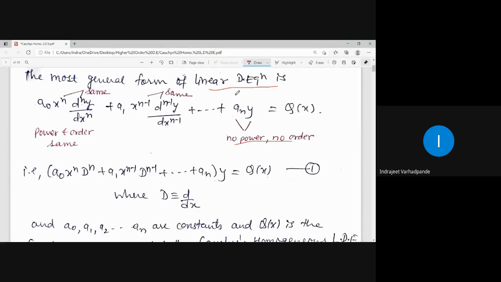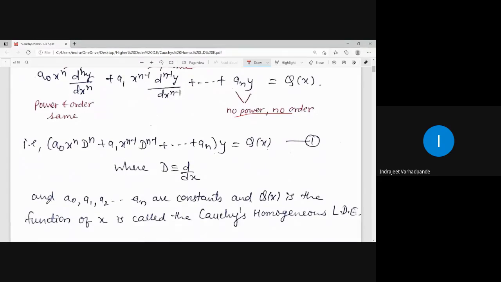The most general form of this linear differential equation is written. Where a0, a1, a2 up to an are constants and q of x is a function of x, is identified as Cauchy's homogeneous linear differential equation.